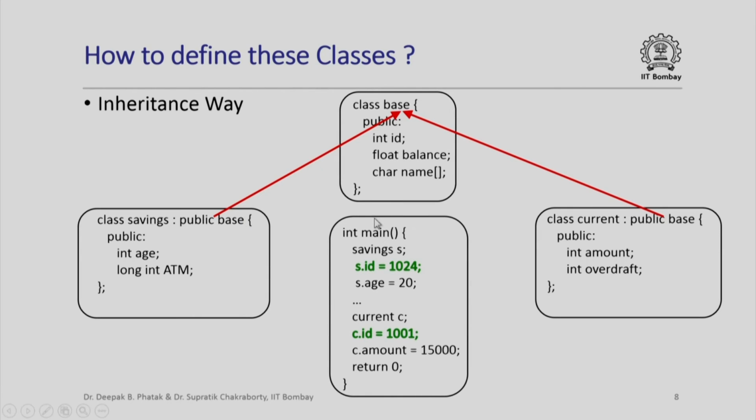So, consequently, when I am doing my programming, I can directly refer to s.id because the data member id is inherited by the savings class from the base class. And similarly, I could talk about an object c of class current, and I could directly talk about c.id because the class current is a derived class from the base class, and so it has inherited the data members from the base class, and so there is a data member id which I can access in the class current, just like c.id is accessed over here.